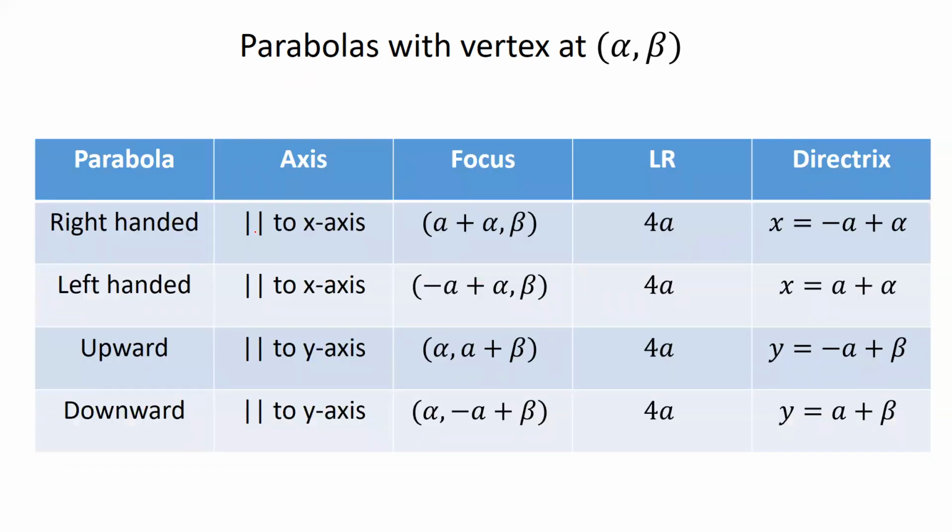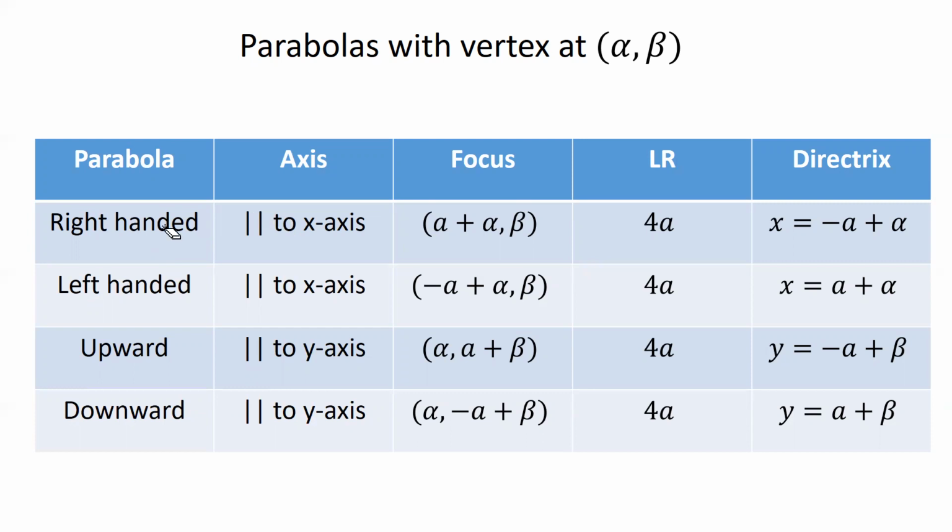And these are some features of these four parabolas which we have just now discussed, that means the parabolas with vertex at alpha comma beta. Okay, now you don't need to mug up anything in this table, guys. Please listen to this very carefully: there is nothing new in this, except that we are just horizontally increasing every point by alpha units and vertically by beta units. So let me explain this to you.